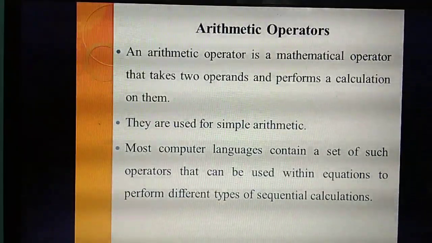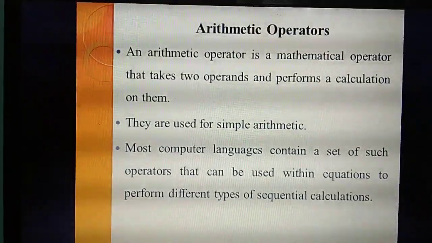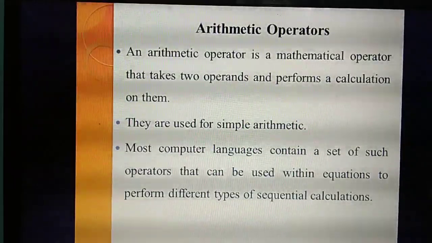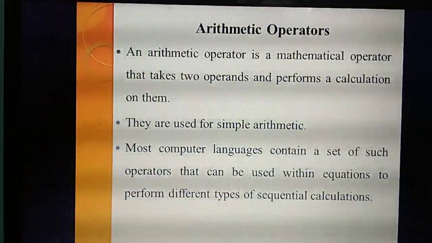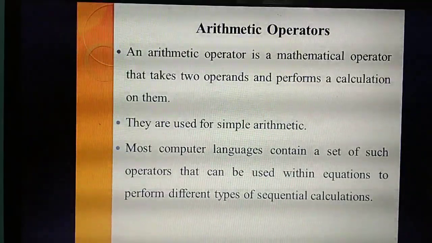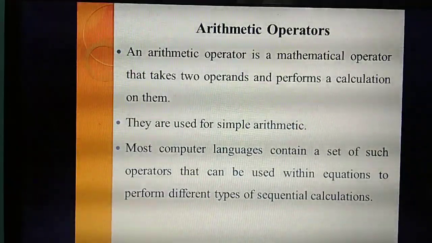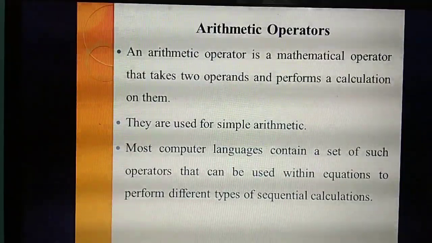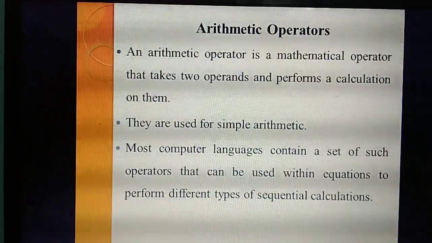Understand? So this arithmetic operator is mainly used to perform simple arithmetic calculations. What do you mean by simple arithmetic calculations? Addition of 2 numbers, subtraction of 2 numbers, multiplication of 2 numbers, division of 2 numbers. These are the simple arithmetic calculations. In most computer languages, these operators are mainly used to compute equations, so you can perform very different calculations.